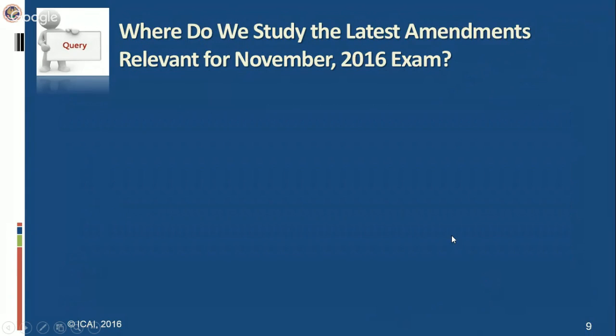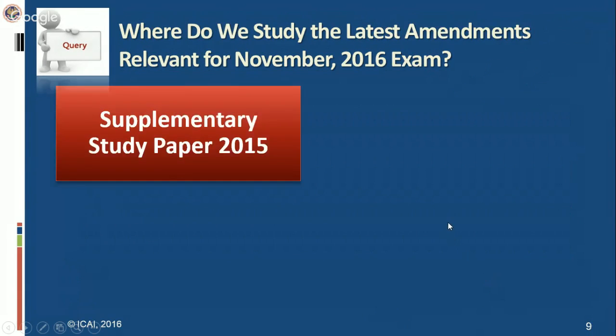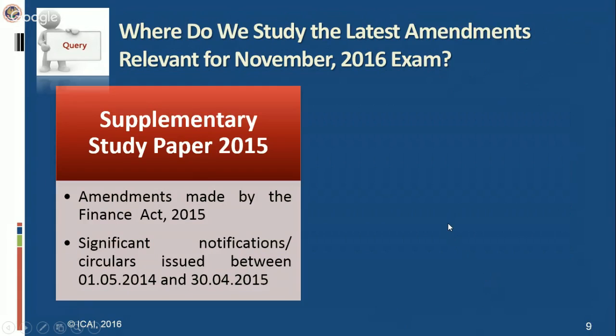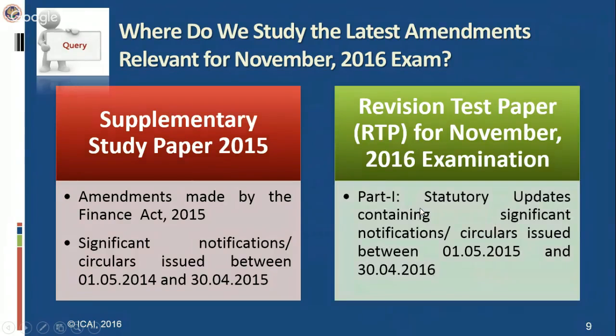Now, where do we study the latest amendments relevant for the November 16 examination? As I already told you, we come to the supplementary study paper. It contains the amendments made by the Finance Act 2015. Further, the significant notifications and circulars issued between 1/5/2014 and 30/4/2015. Also, we have a revision test paper. Therein, we cover the notifications and circulars issued between 1/5/2015 and 30/4/2016. So in both publications, the latest amendments are covered.